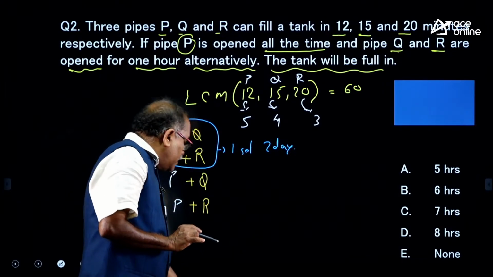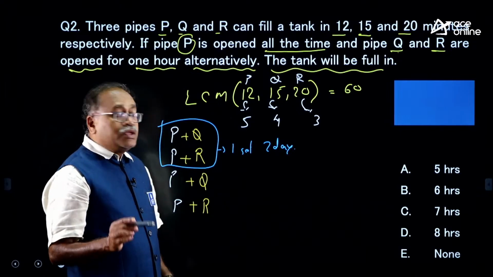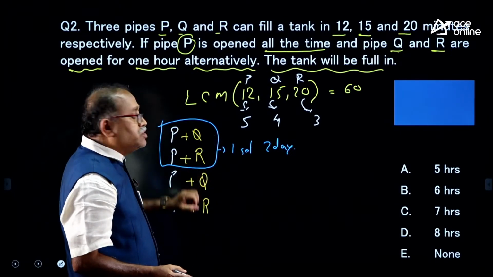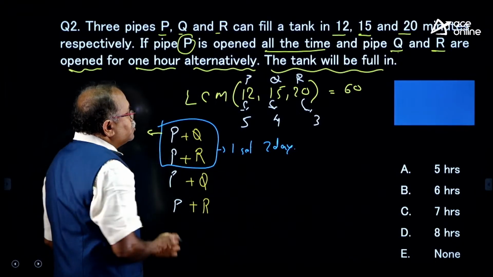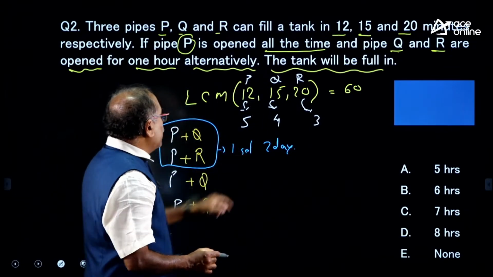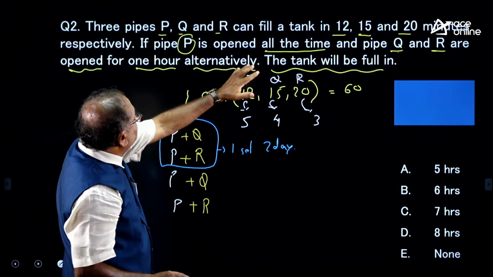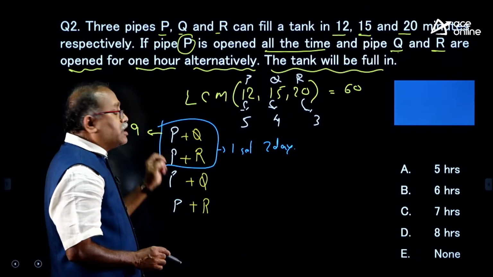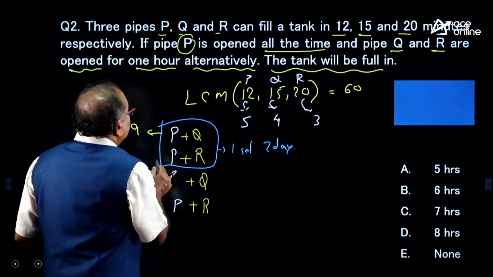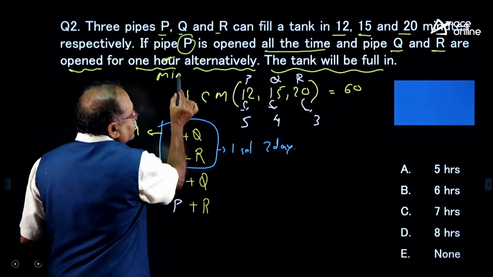Now, let me check. I didn't see anyone answer it. So, in the first 2 days, how many units are getting completed? When P and Q work, 9 units are getting completed in 1 hour. Is it in hours or minutes?